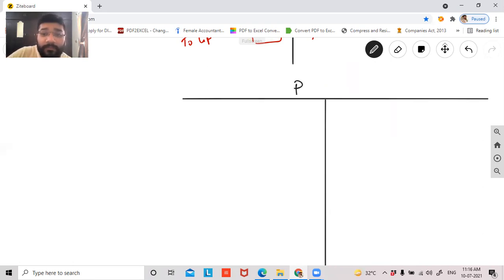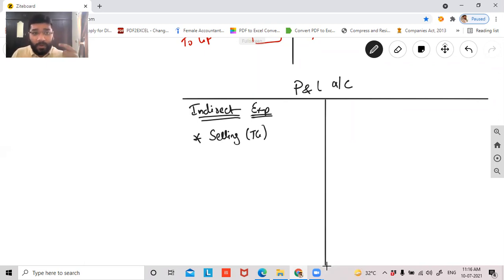This is my P&L account. What do we record here, sir? All the indirect expenses we record here. What is the nature of indirect expenses, sir? All the expenses which are incurred in relation to selling the traded goods. For selling, I need to do advertisement expenditure, marketing expenditure. I have to appoint a sales staff. I pay a salary to a person who does the selling. All this is an example of selling expenses.